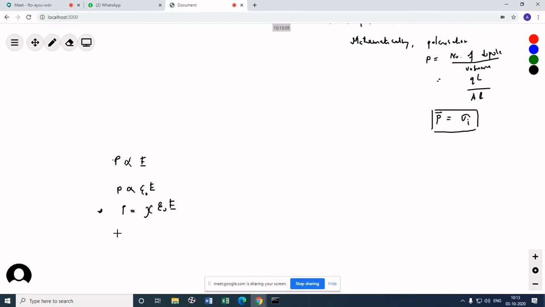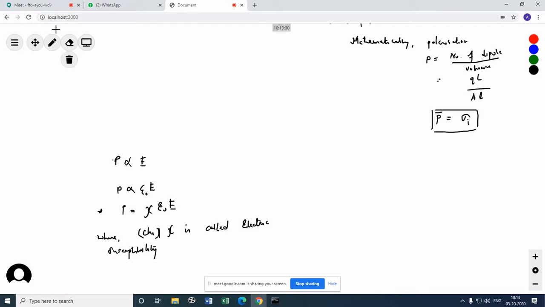This constant is called electric susceptibility, denoted by the Greek letter chi.